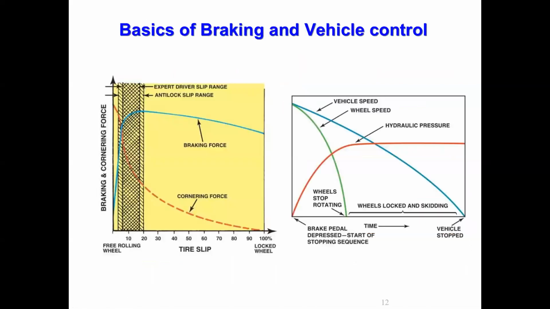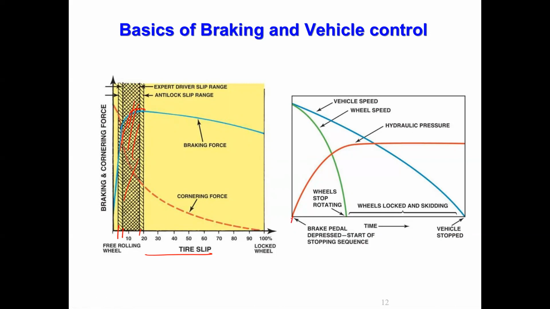Right. So already we saw this figure. Correct. Slip versus braking for cornering. We showed the best is around this region. Correct. So the braking force is also maximum, and the cornering force is also maximum only in this region. Correct. So that is for lateral control. So this is how the pressure is working.